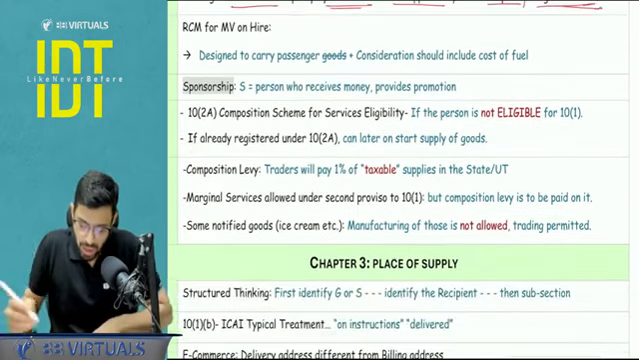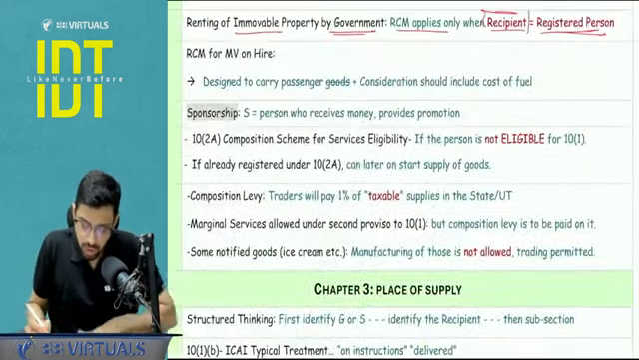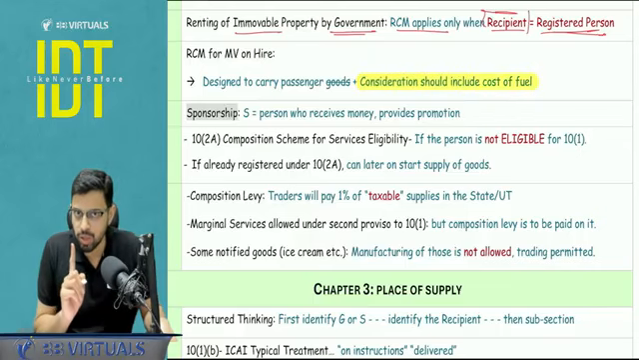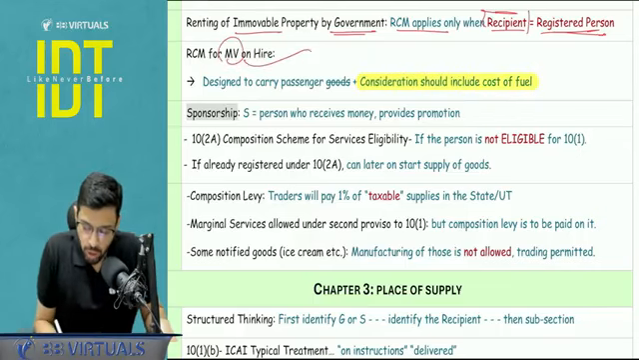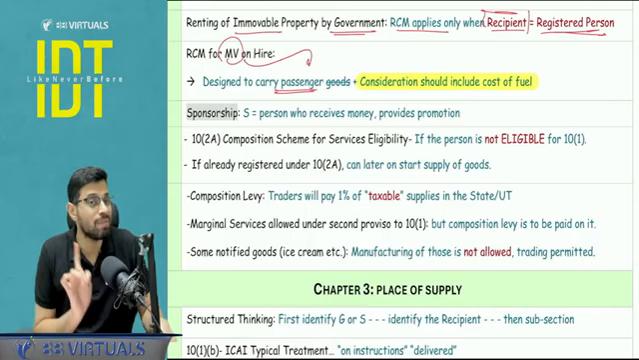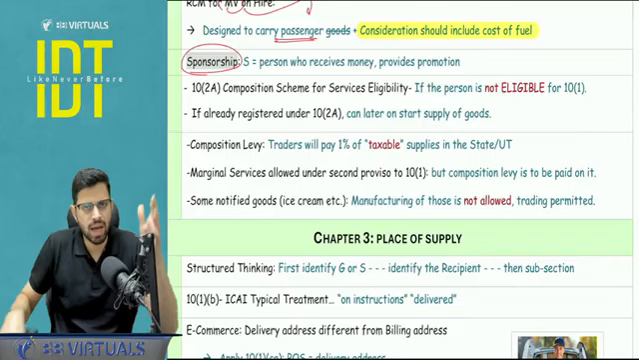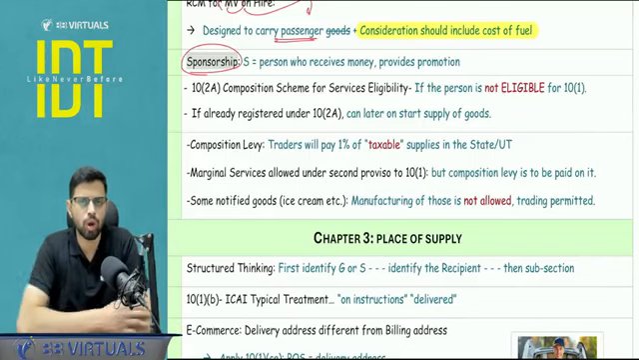Yes, okay. Now there is one entry with respect to the RCM for motor vehicle on hire. Two points to be noted. One, the question will state the condition that consideration should include the cost of the fuel. And second, this motor vehicle that I'm talking about is the one which is designed to carry passengers, not goods.